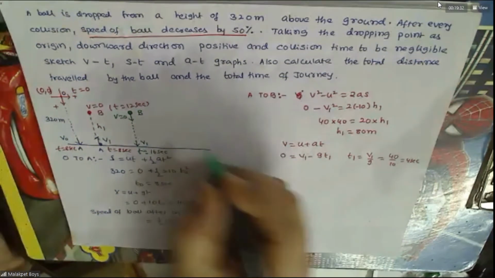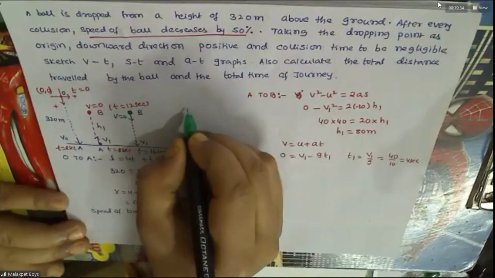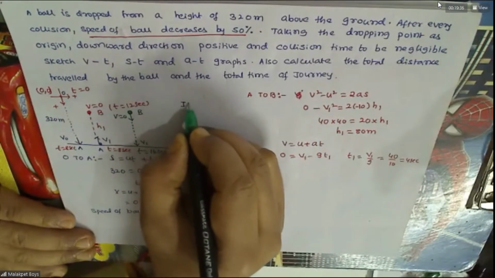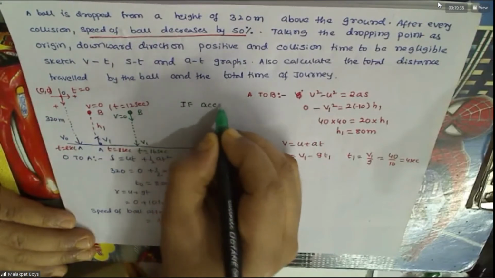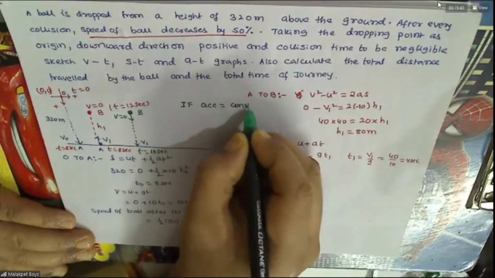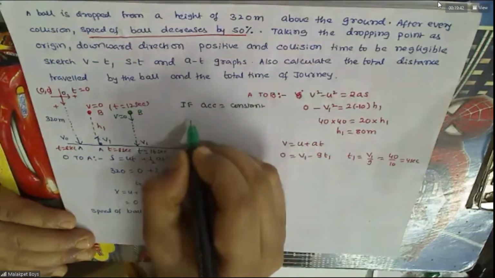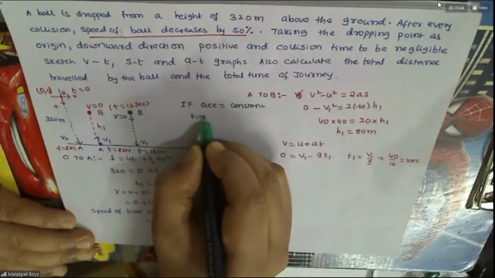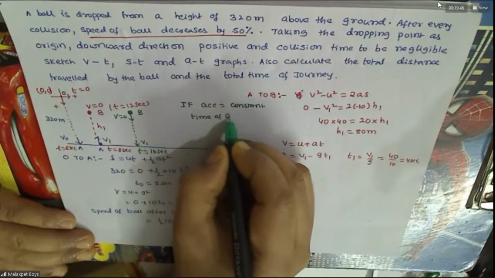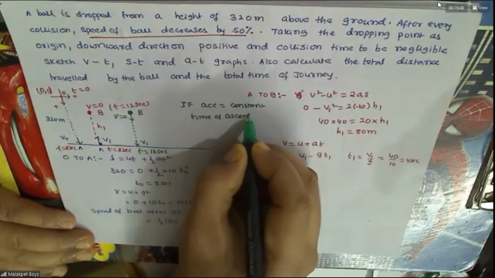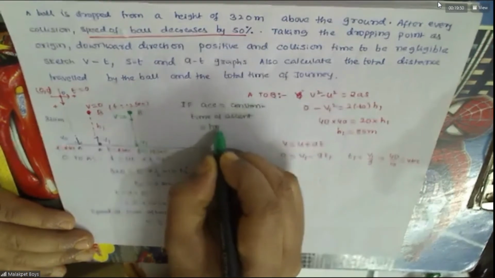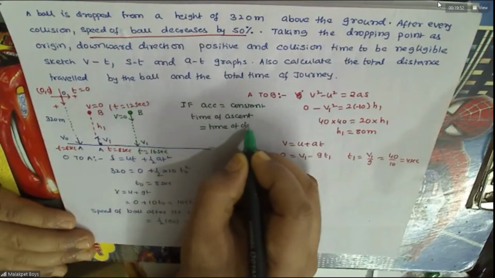Okay, so we have learned that if acceleration is constant, two things we have learned. Time of ascent equals time of descent. Remember this?